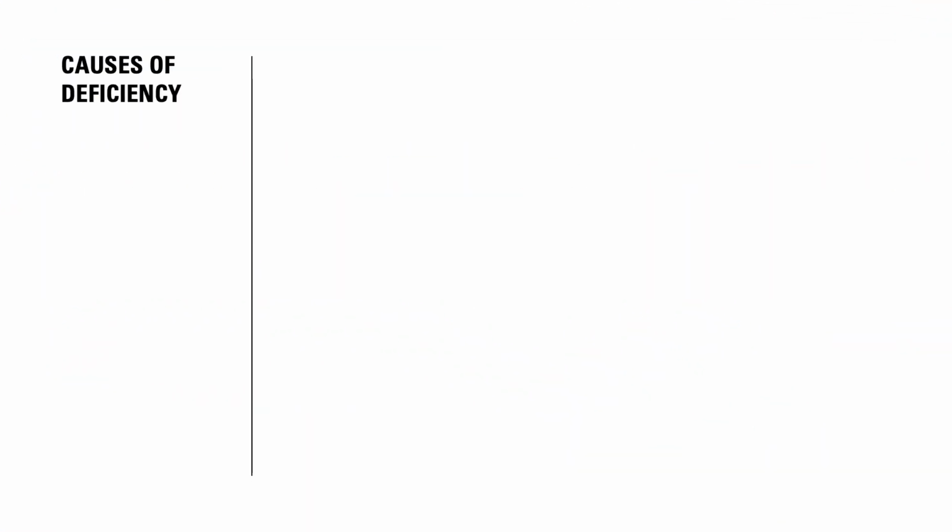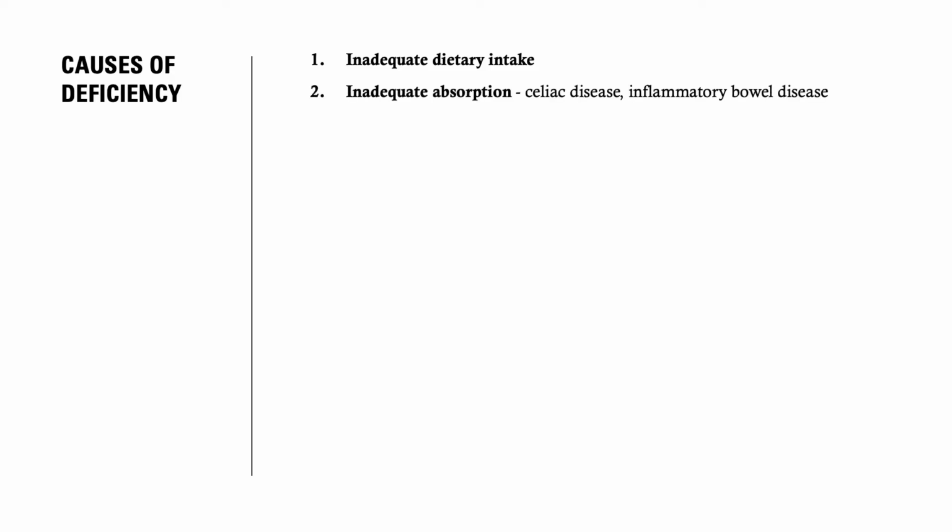Now coming to the causes of deficiency. As you know, it is a micronutrient, so if we don't take an adequate amount in our diet, it can cause deficiency. It can be caused by inadequate dietary intake. Second cause is if something is affecting the absorption of folic acid in our intestine, some disease or some problem.